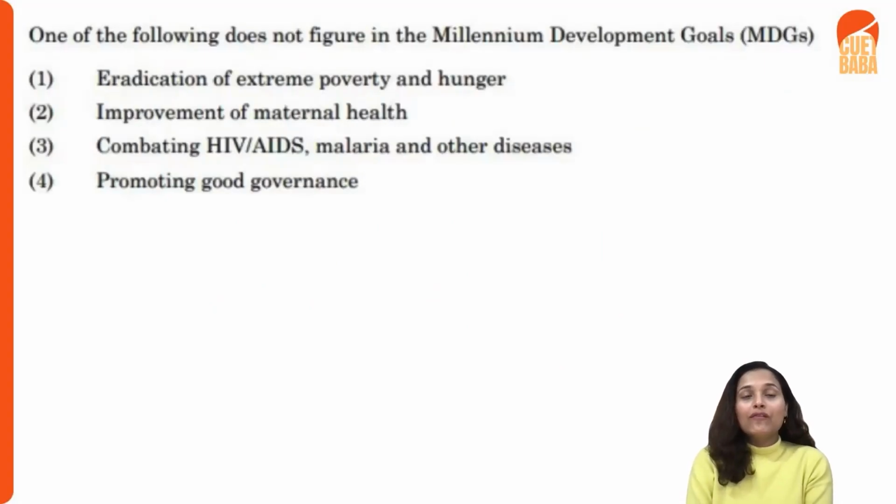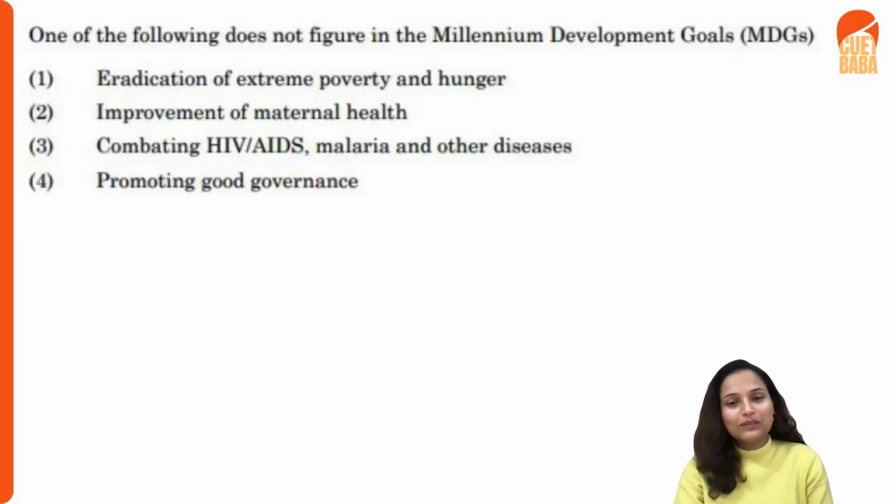All right. Which one of the following does not figure in the Millennium Development Goals, MDG? How many Millennium Development Goals are there? Kindly answer. I would really expect a right answer, which is that there are 8 types of MDGs, right? So here, eradication of extreme poverty and hunger, yes. Improvement of maternal health, yes. Combating HIV, AIDS, malaria, and other diseases, yes. Promoting good governance, no. All right. So the first 3 ones are right, but the last one is wrong.